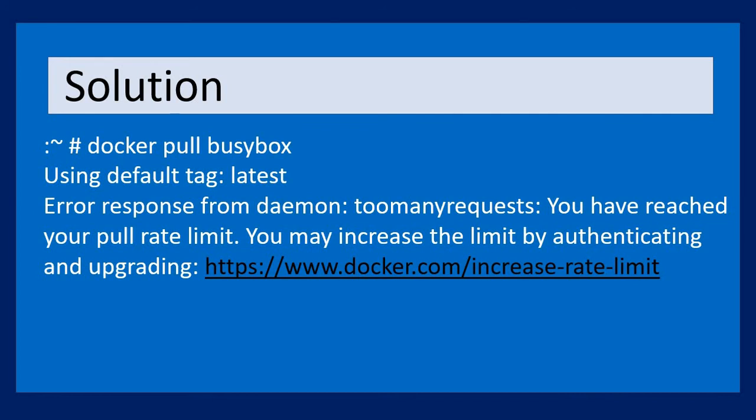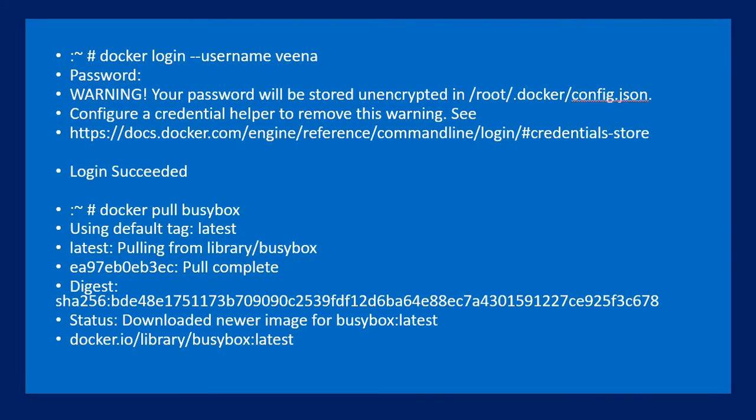So the first solution is to create your free account on the Docker site. It's free. You need to give only a username and password, so you will be authenticated on the Docker site. Here I tried to pull busybox and it gave me an error. Then I logged into Docker using docker login with the username. It asks for the password. In the coming slide, we will discuss how to give the password. For now, let's consider I used the password and it said login succeeded. When I used the same docker pull busybox command, it was successful.